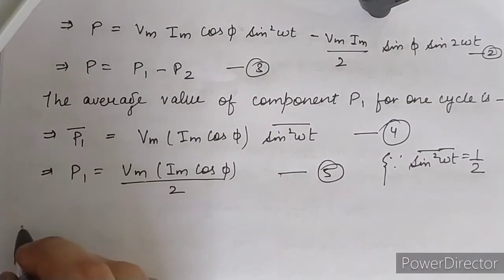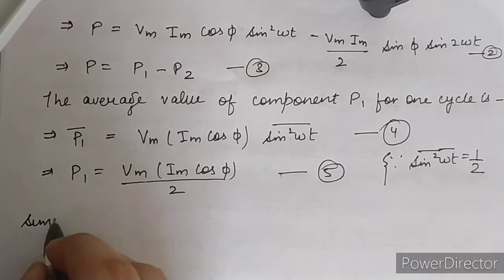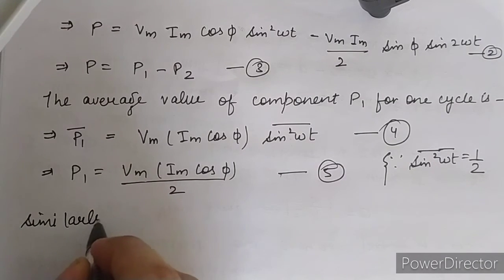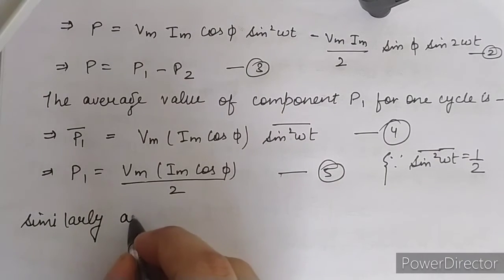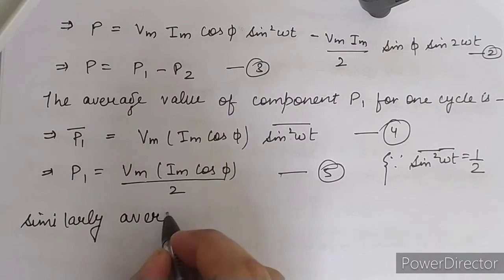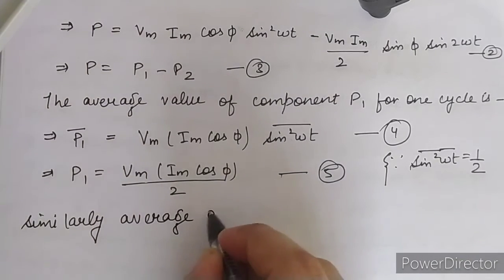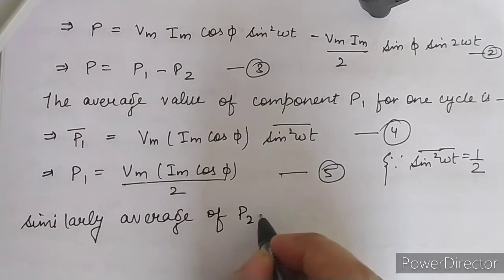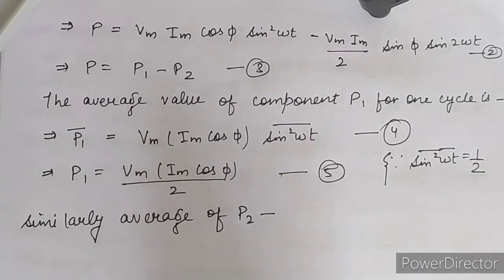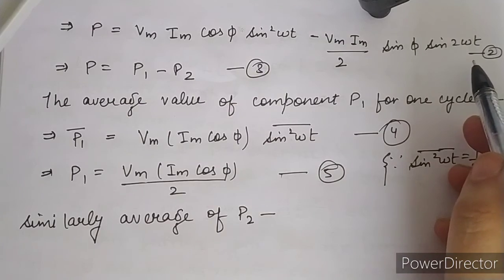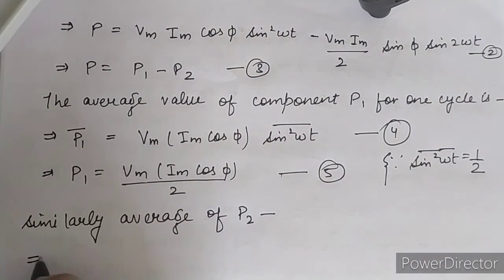Now similarly we calculate the average of the P2 component. Here in the P2 component, sine 2 omega t is the value for the variation of time.